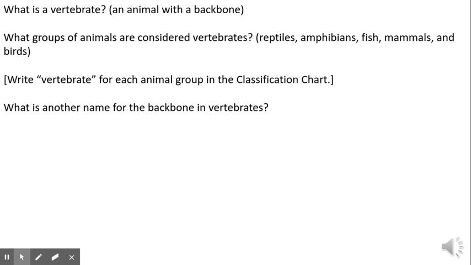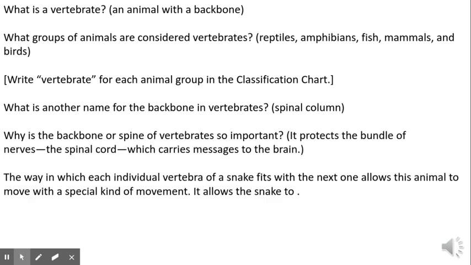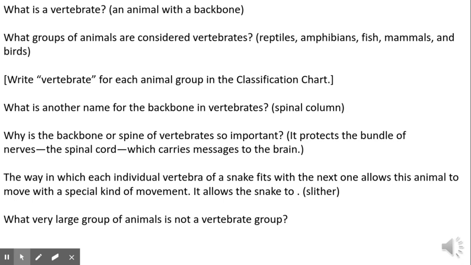What is another name for the backbone in vertebrates? What do we say another name for a backbone is? That's right, your spinal cord, your spine. Your spine goes around your spinal cord. Why is the backbone or spine of vertebrates so important? It protects the bundle of nerves, the spinal cord, which carries messages to the brain. The way in which each individual vertebrae of a snake fits with the next one allows this animal to move with a special kind of movement. It allows the snake to slither.